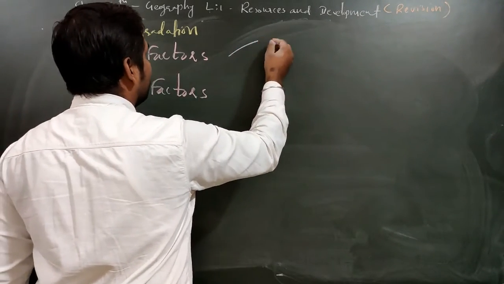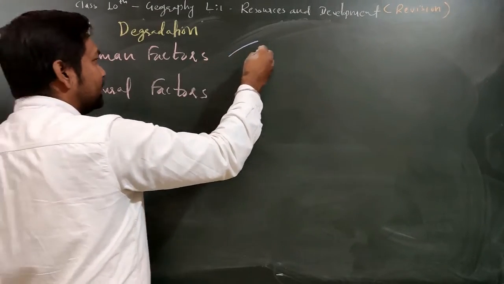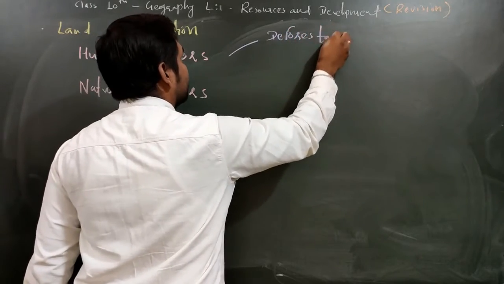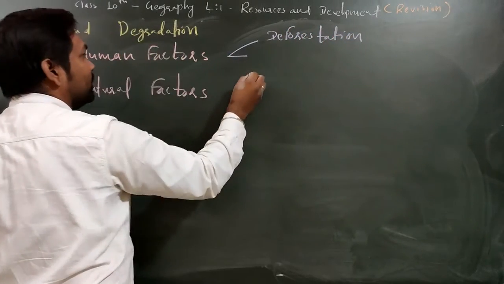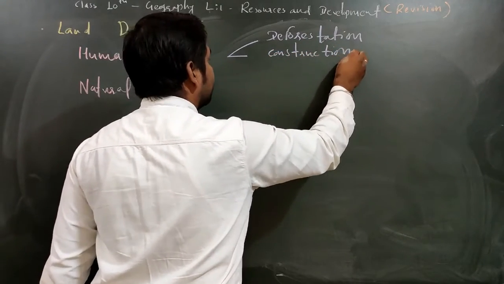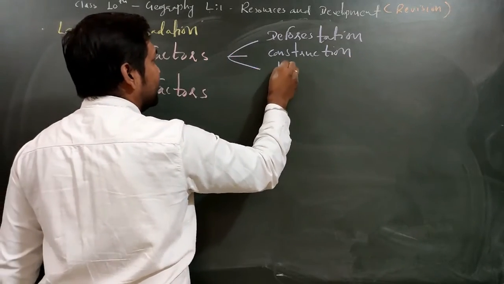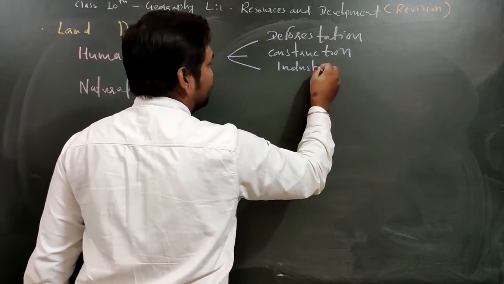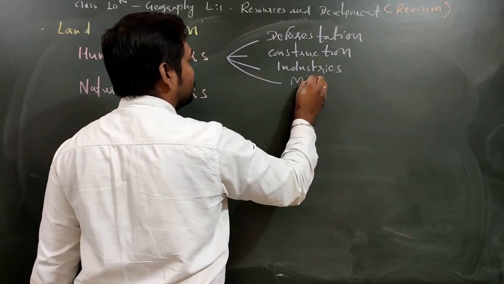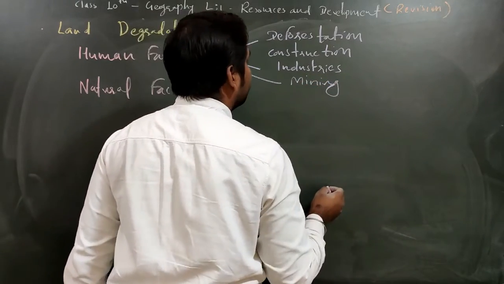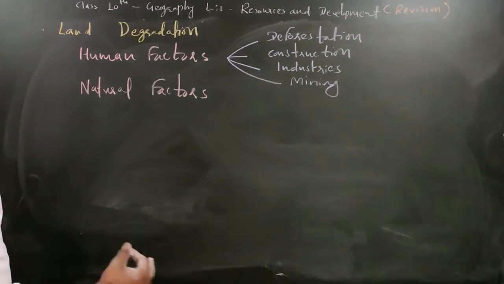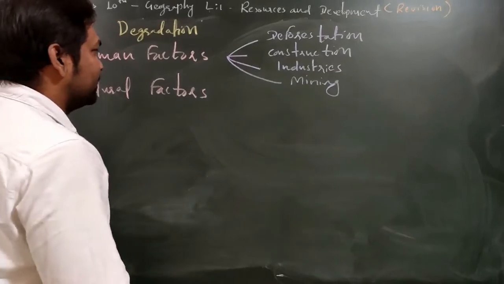So first of all, human factors can be such as deforestation. Fine, deforestation is a very important one. Apart from deforestation, you have the construction activities that are going on. Apart from that, industrial development, industries. Apart from that, mining is also there. So deforestation, construction, industries, mining, transportation, all this will come under the human factors. Fine, I hope this is clear to all of you.